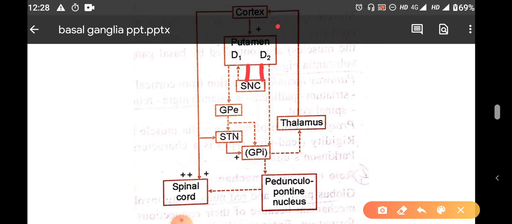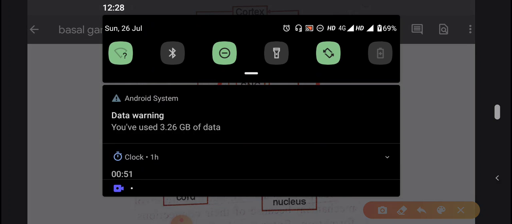There is a balance with these dopamine receptors, and the putamen will give inhibitory signals to the external segment of globus pallidus. Via the subthalamic nuclei, it stimulates the internal segment of globus pallidus, and from the internal segment, the fibers will go to the thalamus. It is slightly inhibitory, and finally it will stimulate the cortex.